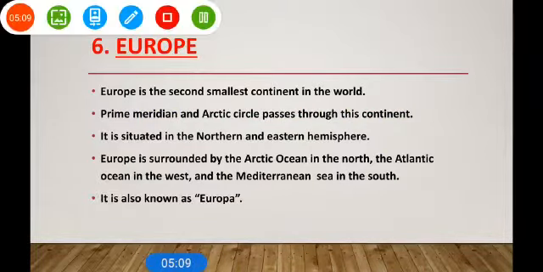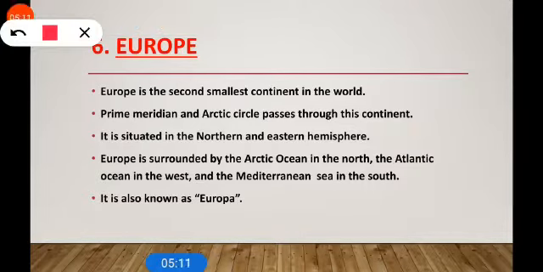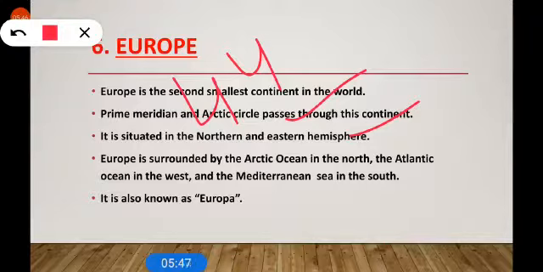Europe. Europe is the second smallest continent in the world. The prime meridian and the Arctic Circle pass through this continent. It is situated in the northern and eastern hemisphere. Europe is surrounded by the Arctic Ocean in the north, the Atlantic Ocean in the west, and the Mediterranean Sea in the south. It is also known as Europa. Russia is the largest country in Europe. Clear? Now, it includes 44 countries. Clear?